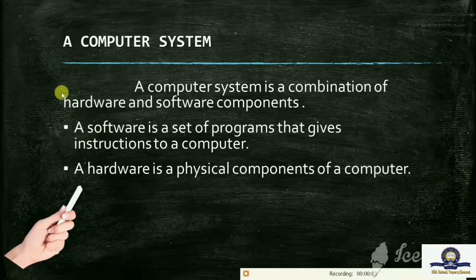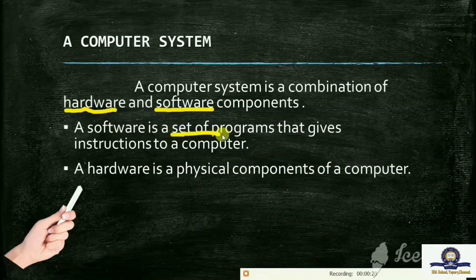First, we will see what is a computer system. A computer system is a combination of hardware and software components. We will see what is a software. A software is a set of programs that gives instructions to a computer. Why do we need to give instructions to a computer? Because the instructions tell a computer how to do a task.